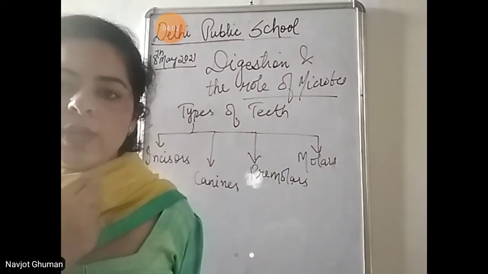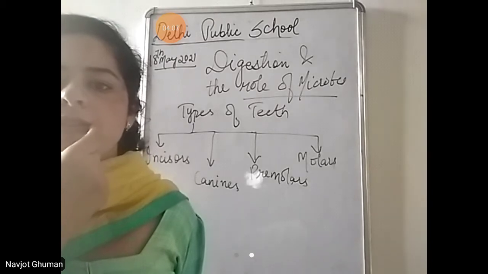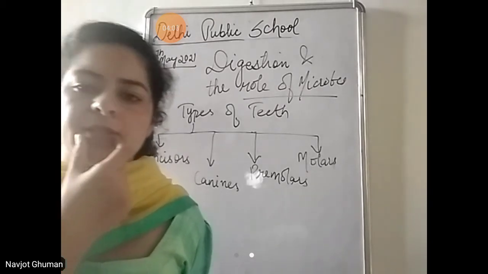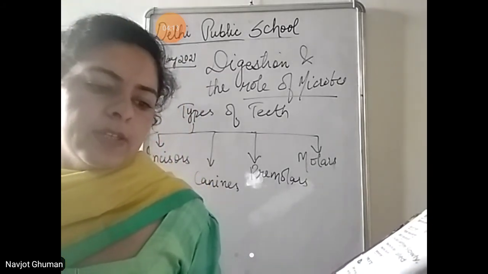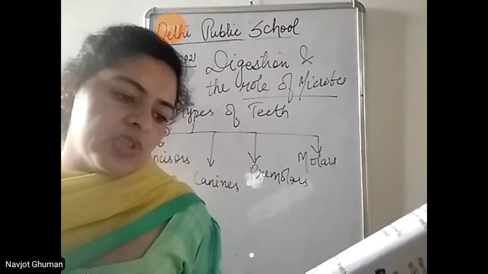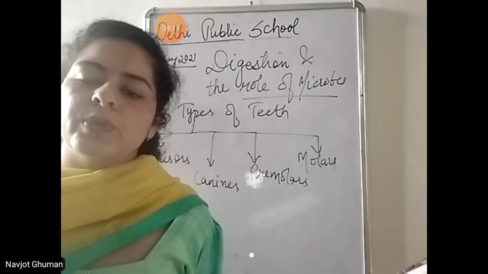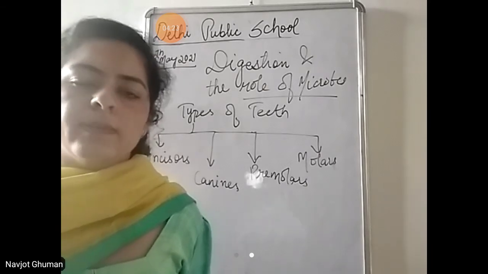In the upper jaw, canines are present on the sides of the incisors. Incisors के sides पे present होते हैं, and they are very sharp and used for tearing food. In carnivores, canines are very sharp and bigger, which helps to tear the flesh. So they are 4 in number.